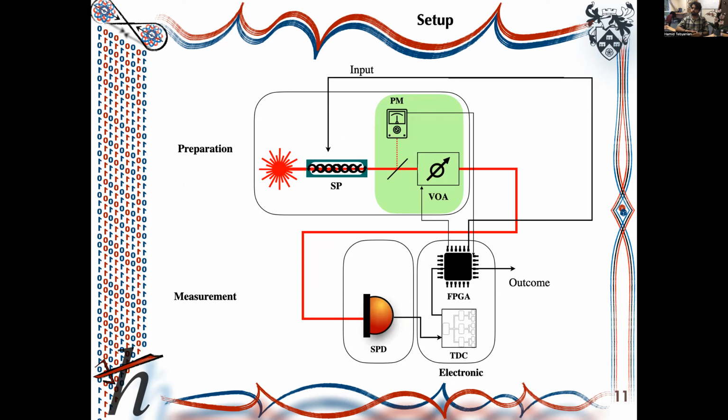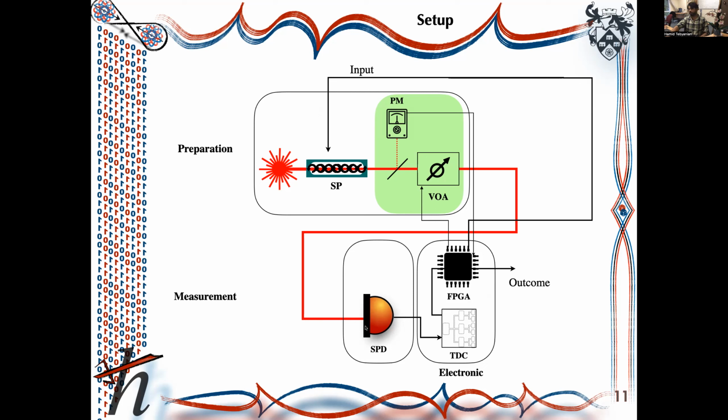Then we can move to the experimental setup. We have a continuous laser, and then state preparation, which is controlled by an FPGA. Based on the number of inputs, we define the inputs here, and then it goes to a beam splitter. We monitor the power with a power meter, also controlled by the FPGA, and if needed, we apply some attenuation with a variable optical attenuator, and then everything goes to the single photon detector.